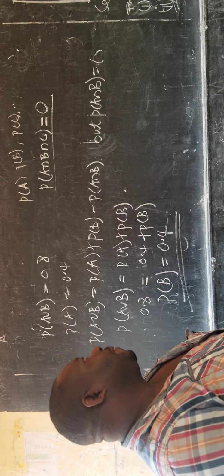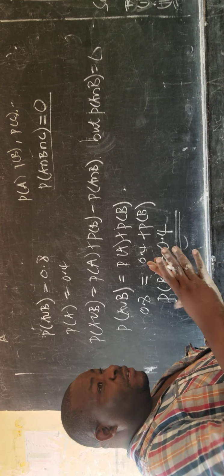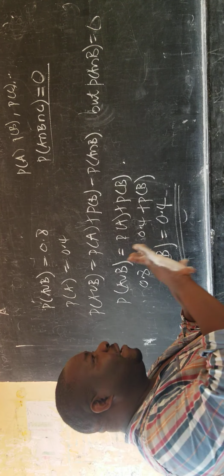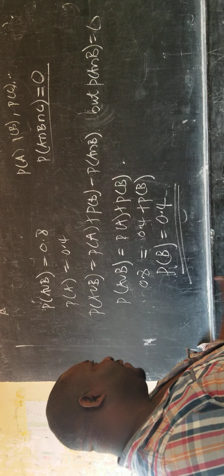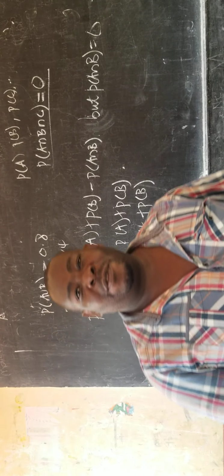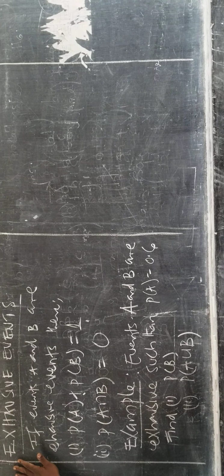That is for mutually exclusive events. They don't have anything in common, whether it is 1 event, 2 events or 3 events, their intersection is 0. So that is about mutually exclusive events.